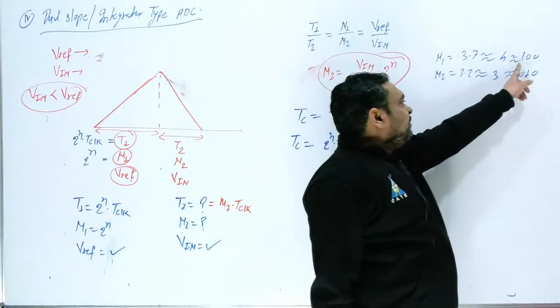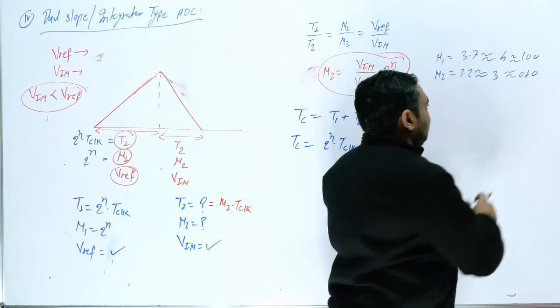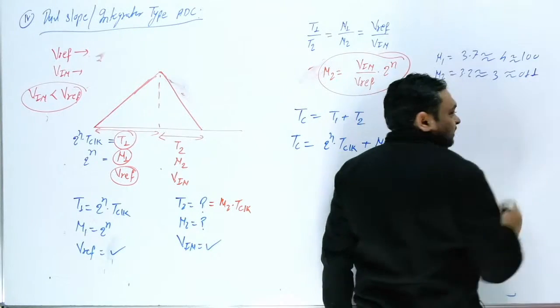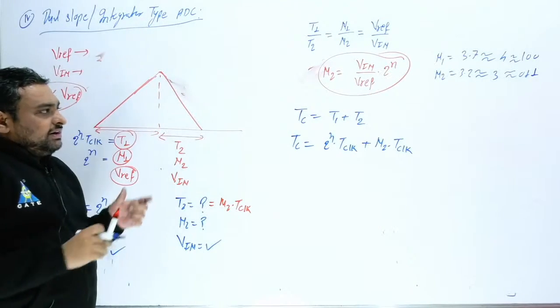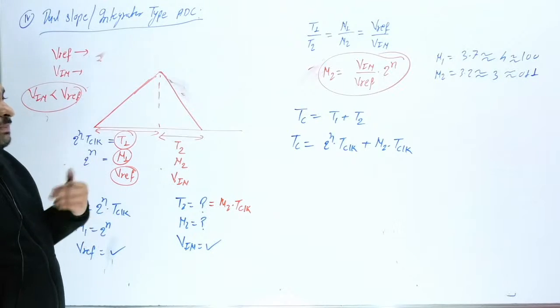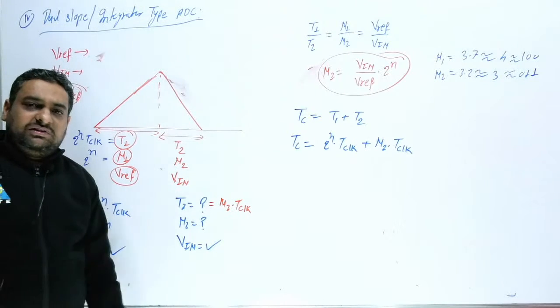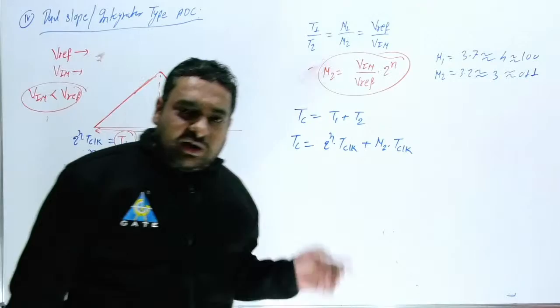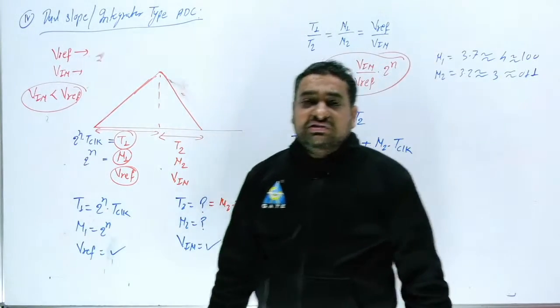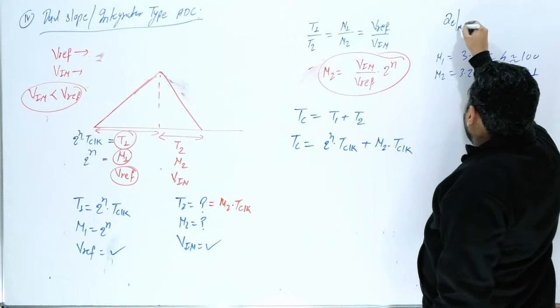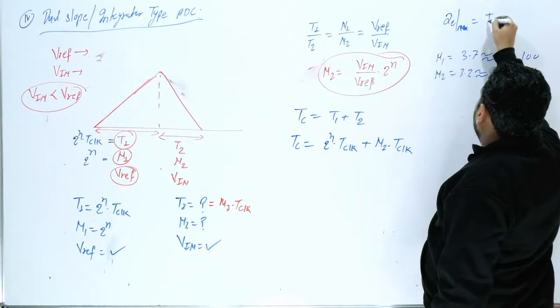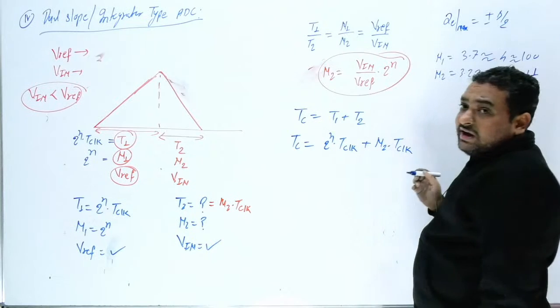The binary value will be 011, which is 3. If we are getting 3.7, the binary value I will consider is 100. Because of this, your quantization error will be del by 2. So remember here, maximum quantization error can be plus minus del by 2.